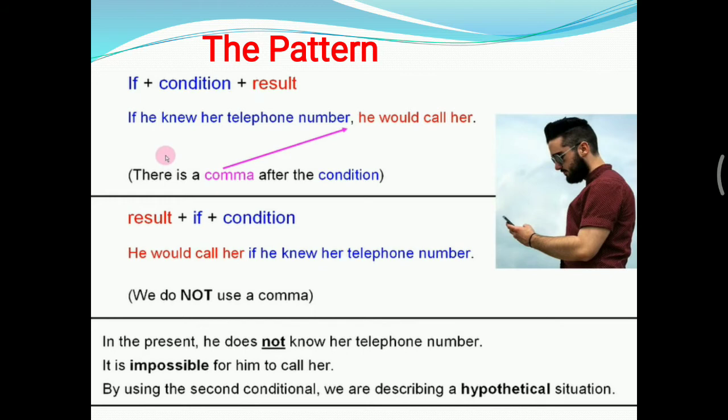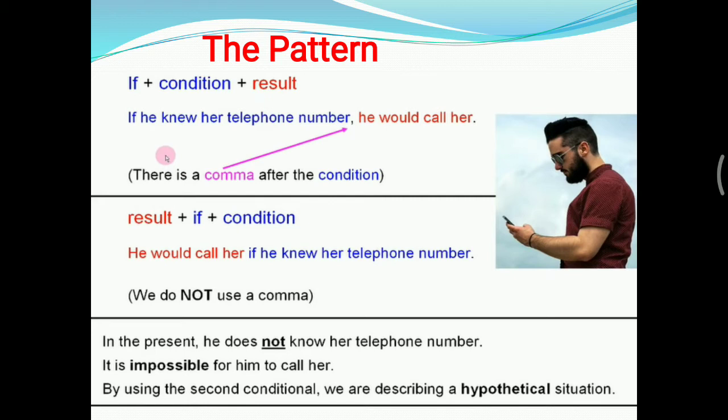And then look at the pattern. The pattern of the second conditional sentence is if plus condition plus result. So we have condition and result. Another example is if he knew her telephone number, he would call her.